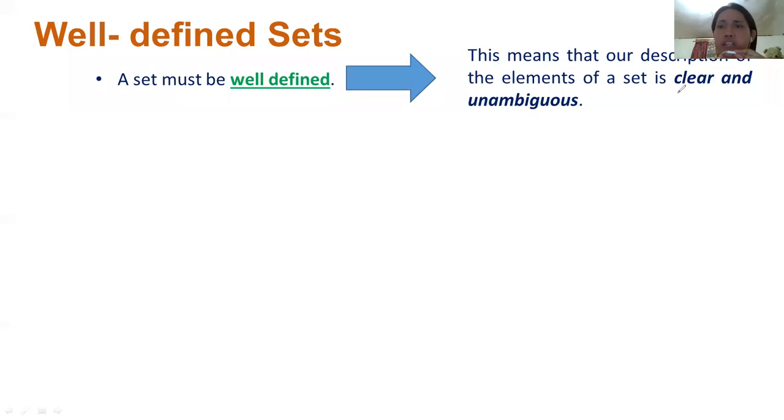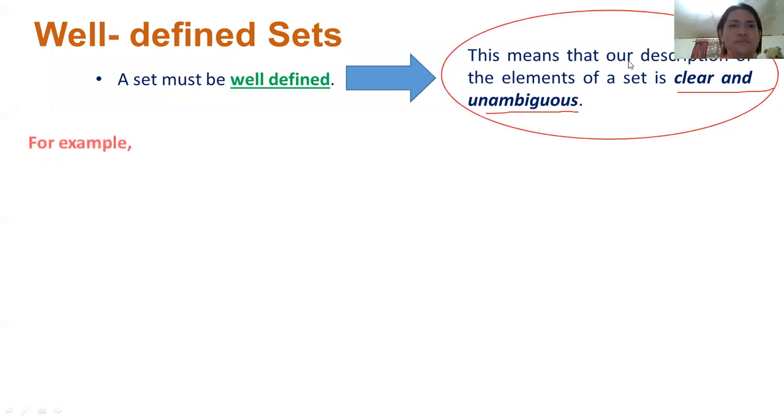I highlighted the words clear and unambiguous. So once the elements of a given set are clear and unambiguous, that means the set is well-defined. I hope you can follow.